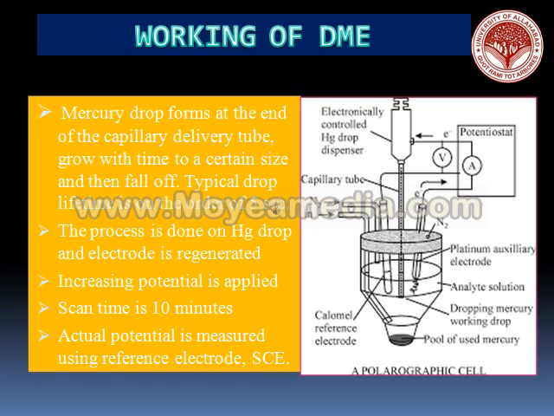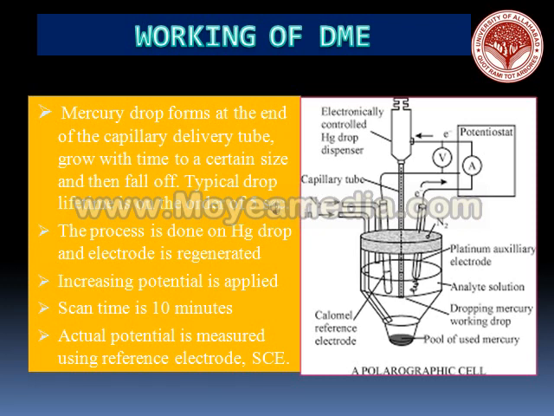This is the working of the dropping mercury electrode. As you all can see in the diagram as well as in the text over here, the mercury drop forms at the end of the capillary delivery tube, grows with time to a certain size and then it falls off. The lifetime of the drop is of the order of 5 seconds.